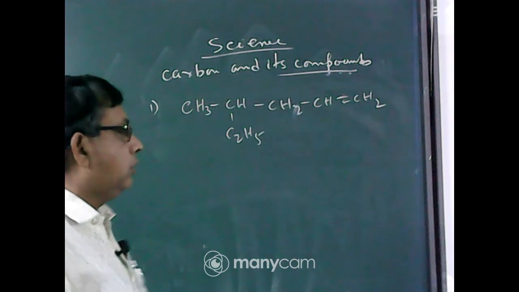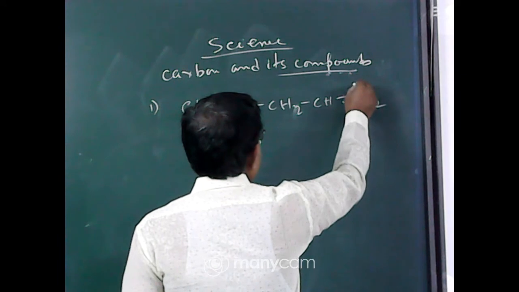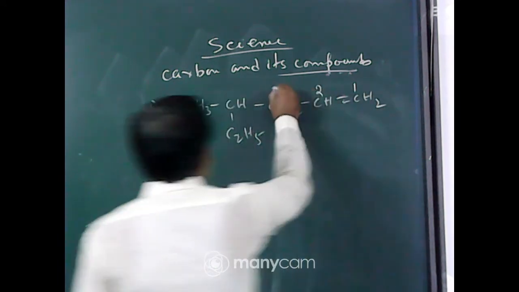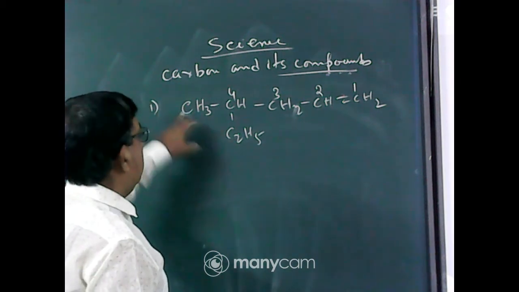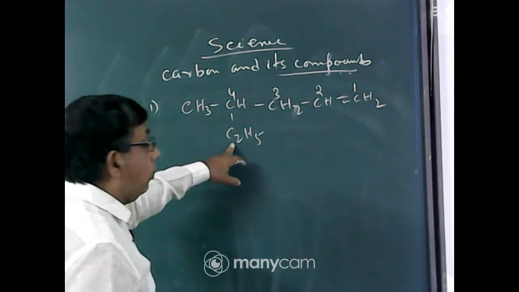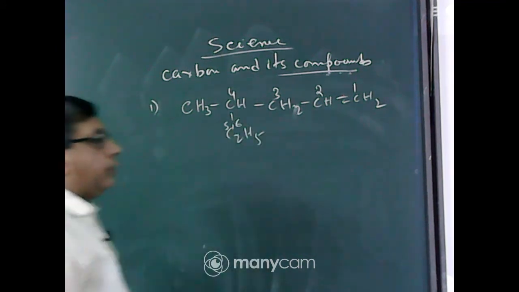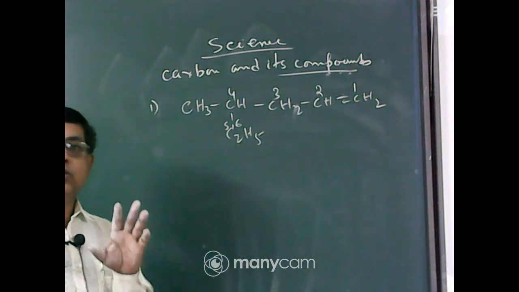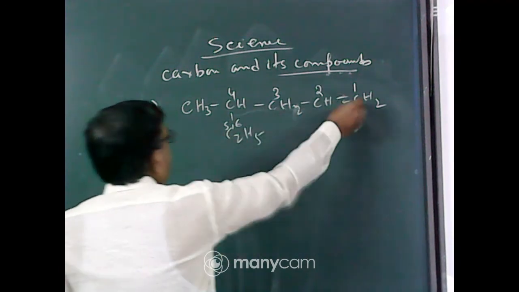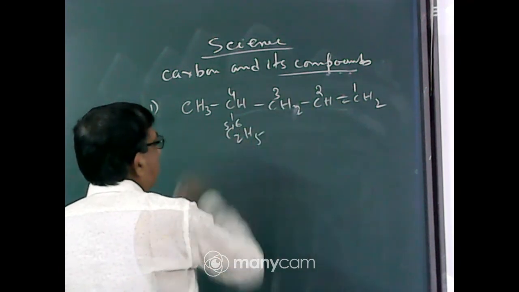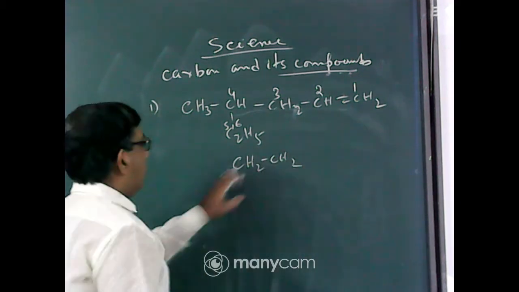See this. Wrong. We start here: 1, 2, 3, 4. Perhaps you tell this is 5, not. You see the bottom, C2, that means 2 carbon. So 4, 5, 6. C2H5 means 2 carbon atoms are present. So this will be the longest chain: 1, 2, 3, 4, 5, 6. You can write C2H5 in this way, CH2, CH3. So 2 carbon atoms.